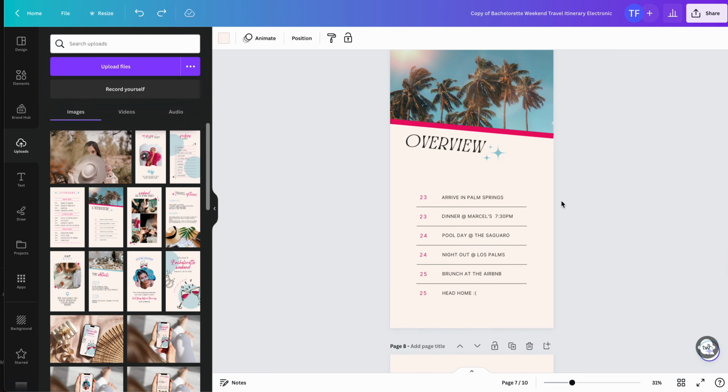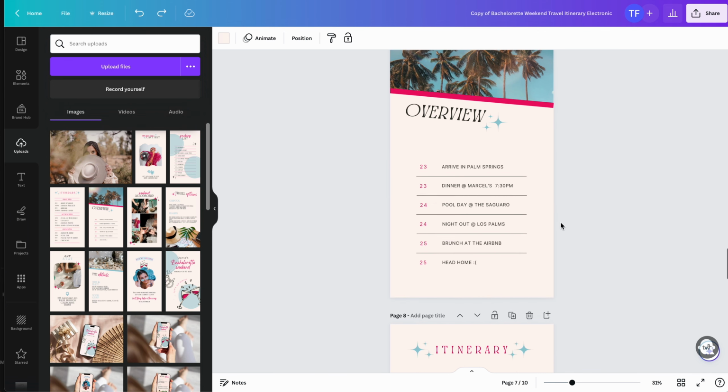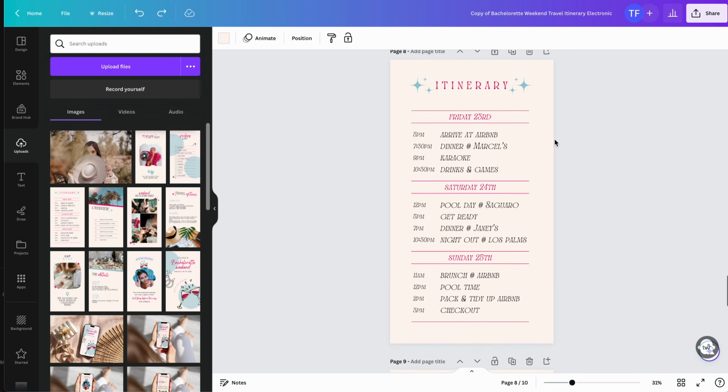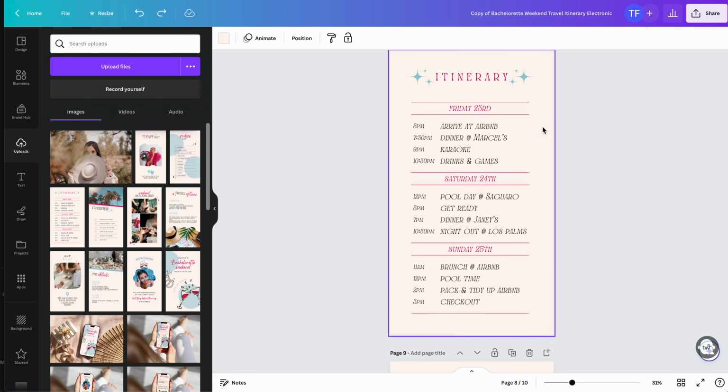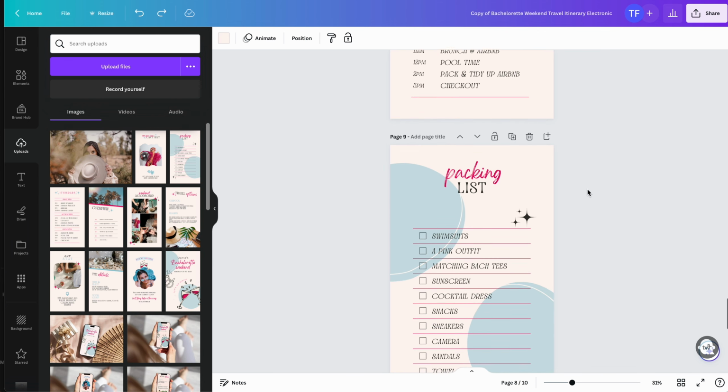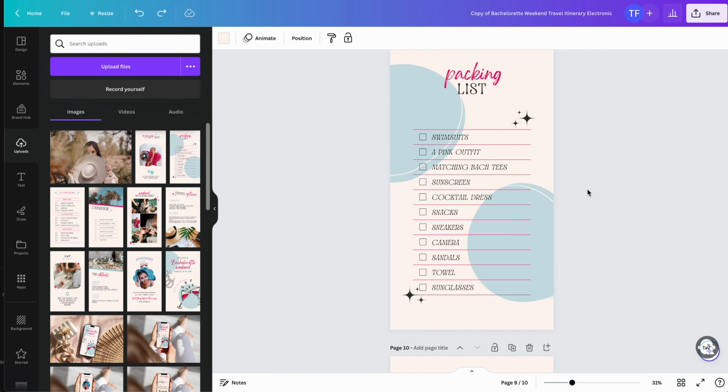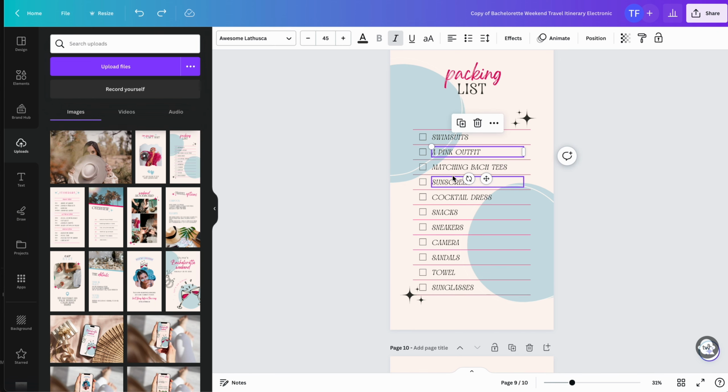Here we have an overview page. You'll just place the basic overview of your plans for the weekend right here, and then you'll have a more specific, a more detailed itinerary available to you right here. So you can edit all of these texts, you can edit the times, make it totally your own. The packing list is another really fun one. If you purchase matching bachelorette tees and you want to match with your girls, you can totally add all of these details in here. So each of these are totally editable.